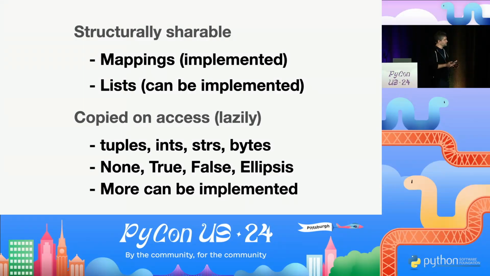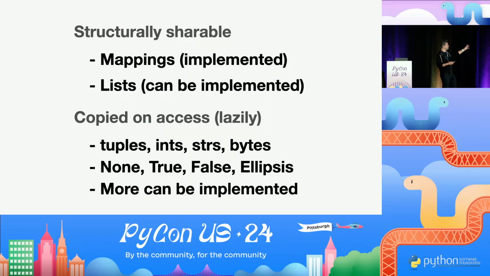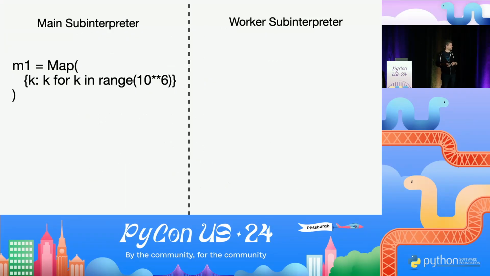It can also implement lists in the future. There is a similar algorithm for representing lists, with very efficient append, prepend, and indexing operations, also log n, if I recall correctly. And once it has lists, then you will be able to share lists of, again, millions of keys effortlessly between subinterpreters. And basically, as I explained before, we copy on access, or lazily, things like tuples, ints, strings, and bytes. But again, this is a very, very fast operation.